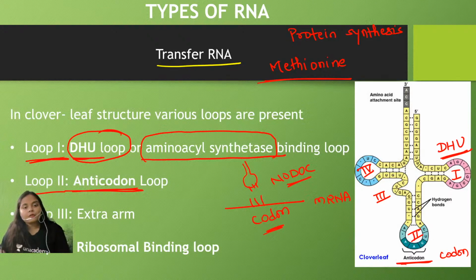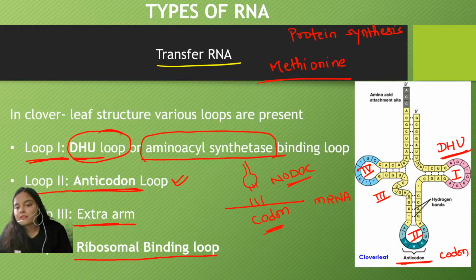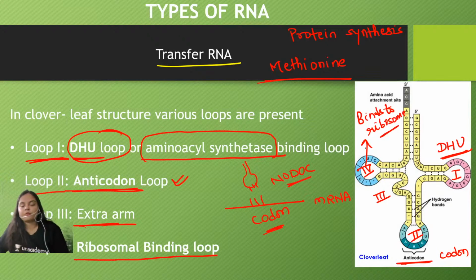So the tRNA molecule reads the sequence of the mRNA with the help of this anticodon loop. Now this extra arm, that is loop 3, is also present, but its function is quite unknown. Loop 4, which is known as the ribosomal binding loop, is the loop with the help of which this tRNA molecule binds to the ribosome when it brings the amino acid. And this is how the tRNA molecule is helping in the process of protein synthesis.